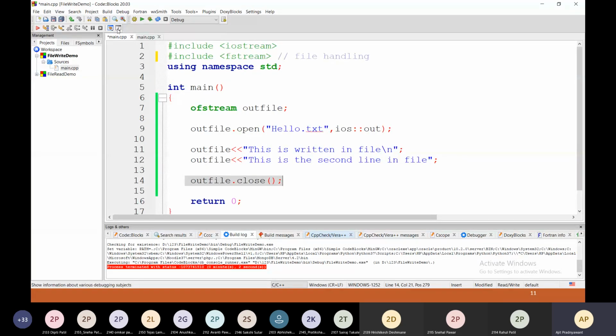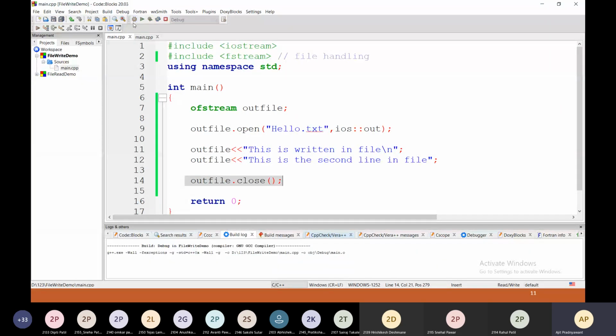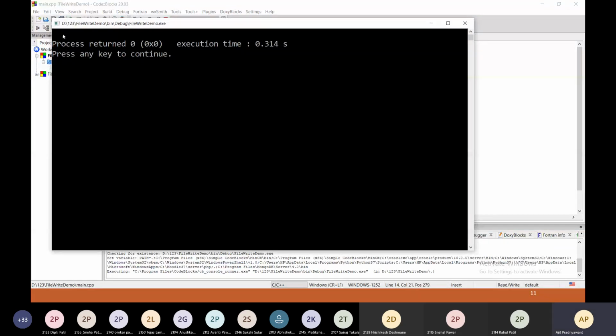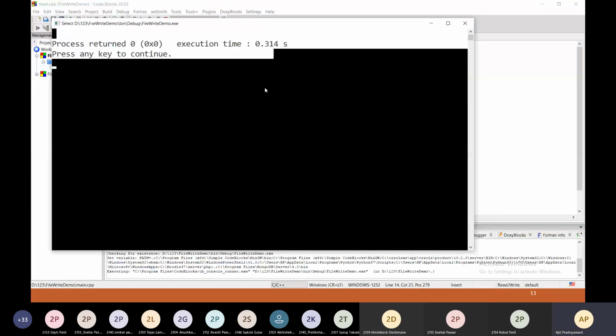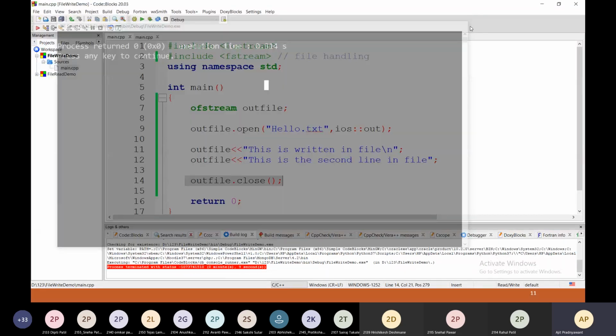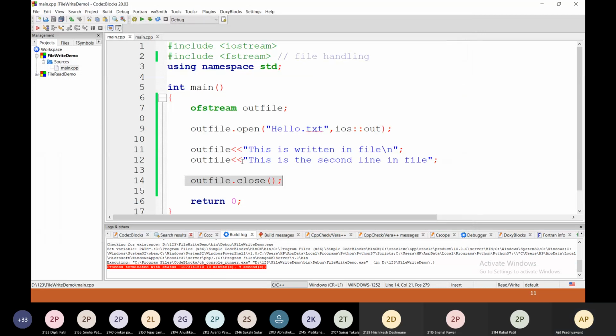Now I am going to compile the code. It is successfully compiled, and now I am going to execute it. So this will be the output of the program. On the terminal we have not printed anything, but the output of this code is the file hello.txt with these contents.